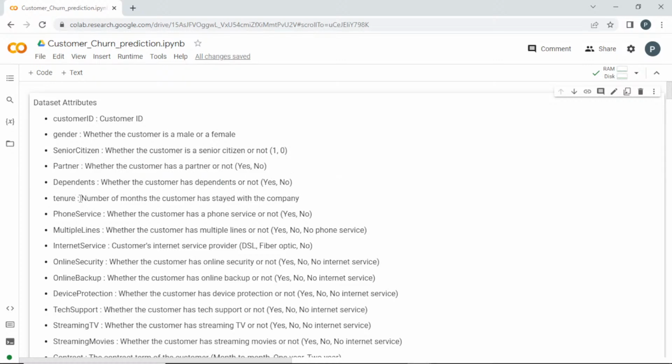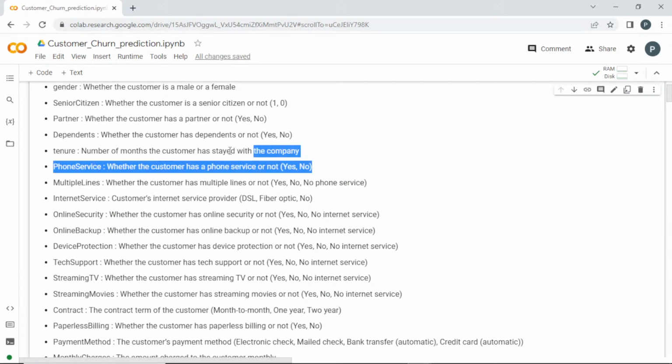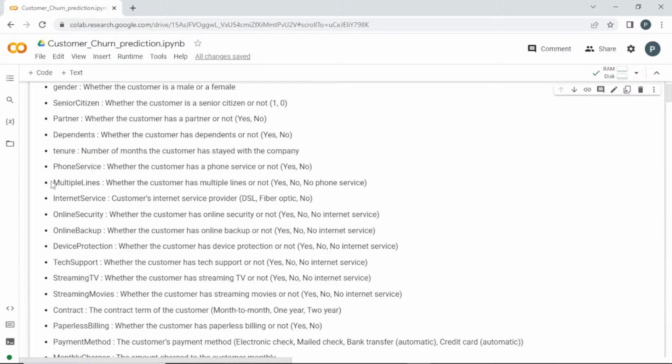Tenure is the number of months the customer has stayed with the company, how many months this customer has been a customer of this company. And phone service, whether they have adopted phone service or not. Multiple lines means whether they have multiple lines for this phone service or not. If they have phone service, then this will be applicable.